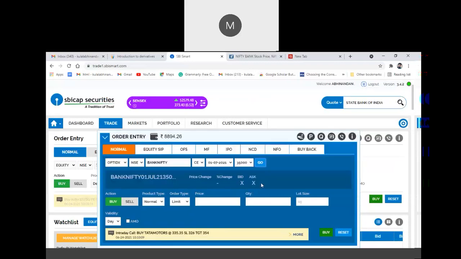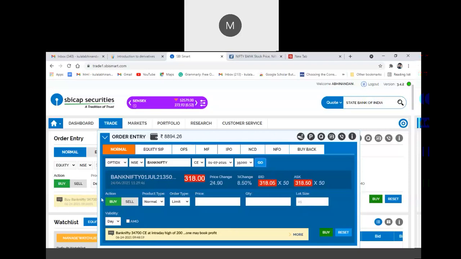If I click go, I'll get this amount. This 319 is nothing but the premium amount. The premium amount you have to give at the time of entering into the contract. So the premium is 319. Here you can also see the lot size. Lot size is 25. Lot size is the minimum quantity you have to buy.